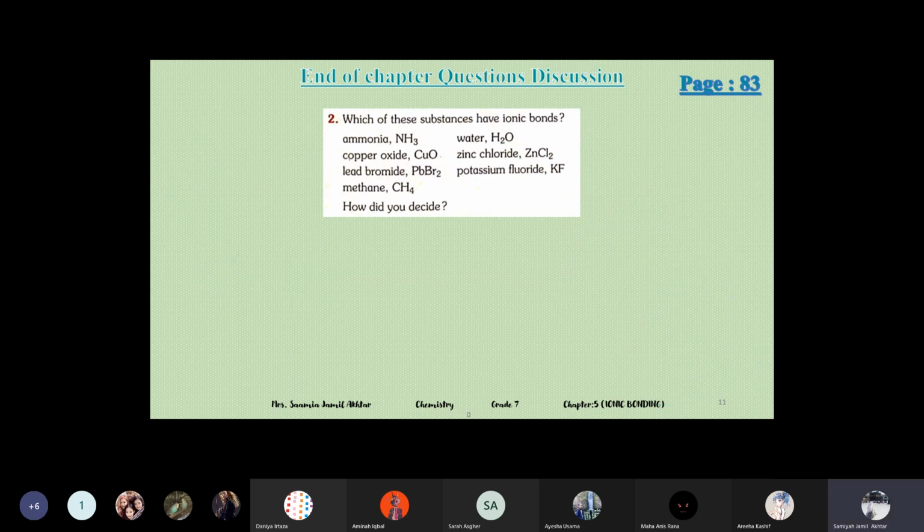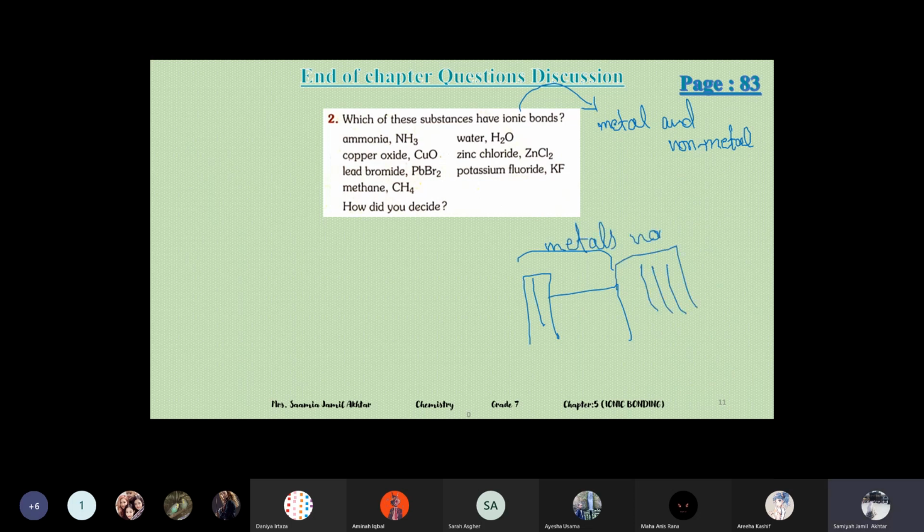Next question. Which of these substances have ionic bonds? There are different substances, and the identification is that there should be a metal and a non-metal present in it. So you have to see the periodic table. In the periodic table, at the start we have metals, and at the end we have non-metals.